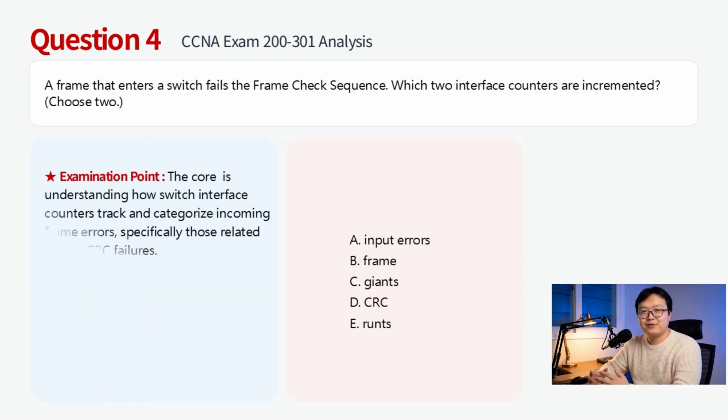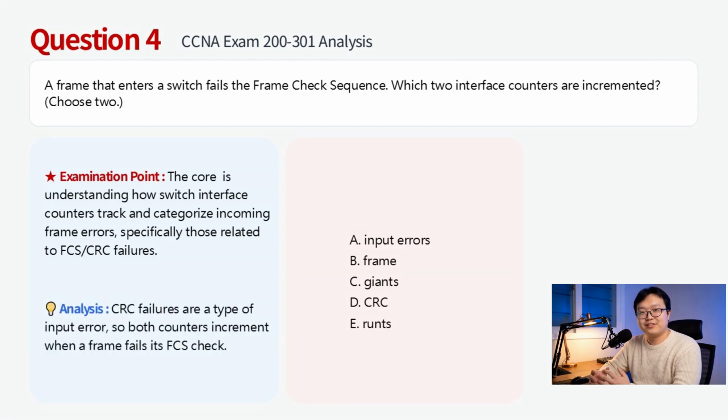The frame check sequence, FCS failure, directly relates to the CRC, cyclic redundancy check, error counter, which tracks frames with invalid checksums. Additionally, all incoming frames with errors, including CRC failures, are counted under the general input errors counter on a switch interface. Therefore, this question chooses A.